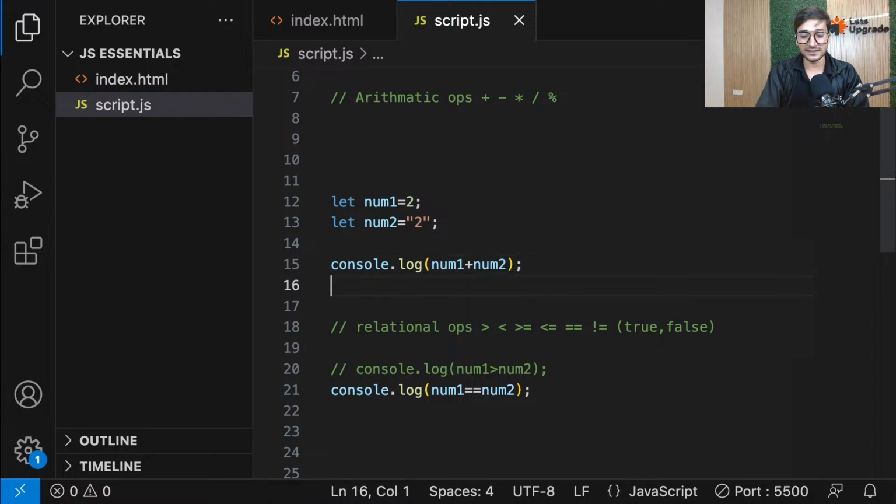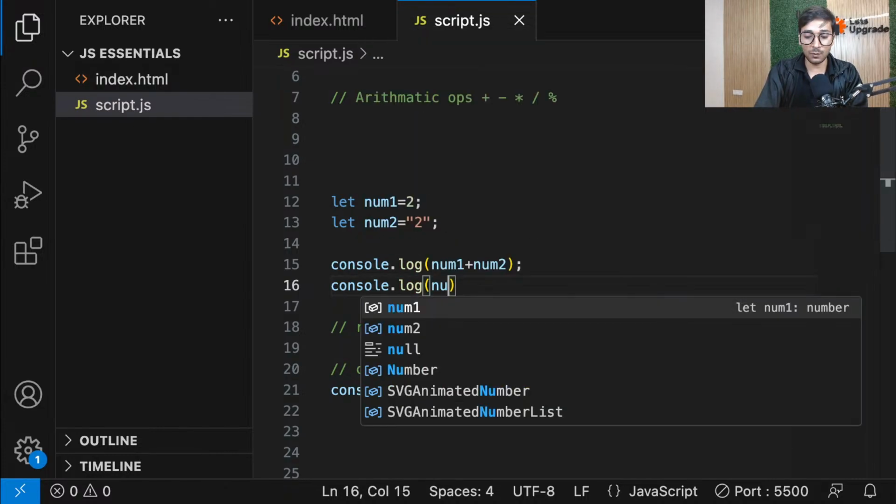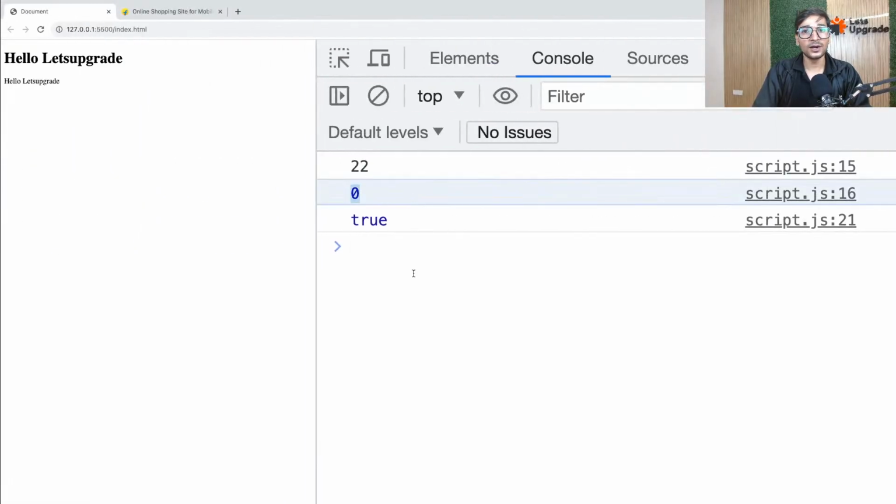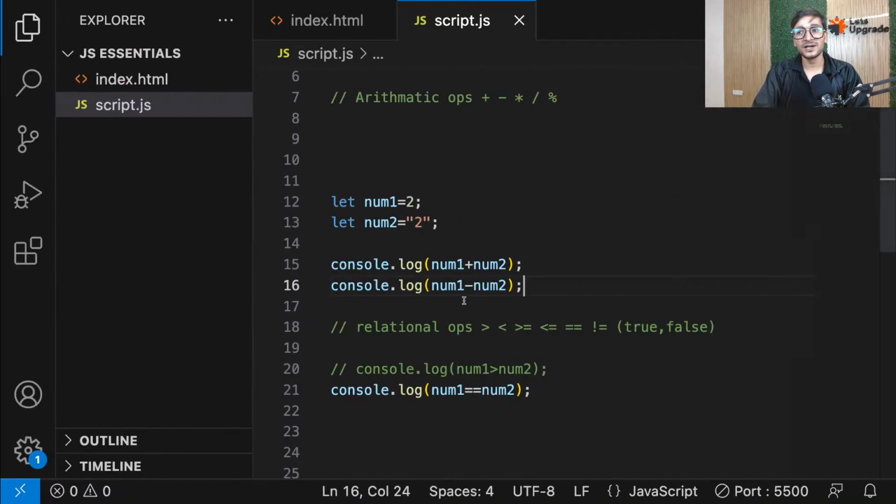If I do minus, see what will happen now. If I go ahead and do minus, for example, num1 minus num2, we get 0. Now it's properly performing the mathematical operation. So guys, for minus, it is converting the string into number. That means for everything else, for minus, multiplication, divide and modulus, it will always convert string into number. But for addition, it will convert the number into string. And in comparison also, it's converting string into number. So this is what we call type coercion, guys.